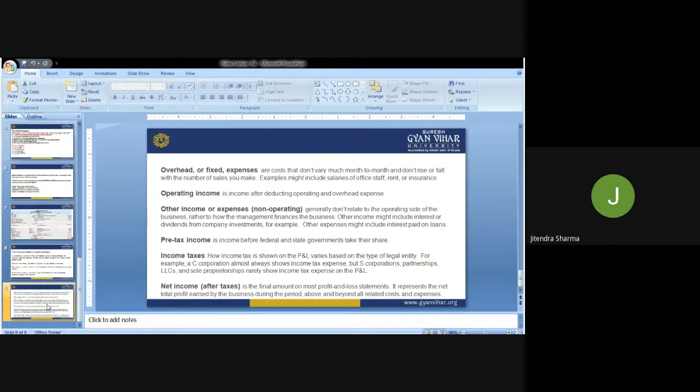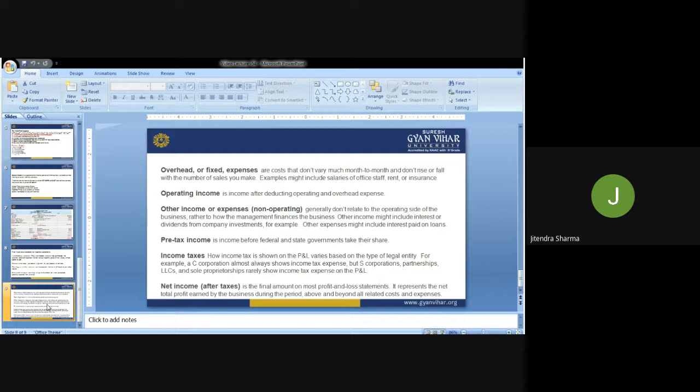Income taxes are shown on the public profit and loss statement, but corporations, partnerships, LLCs, and sole proprietorships rarely show income tax expense on the profit and loss statement. They are not showing this in the profit and loss statement.